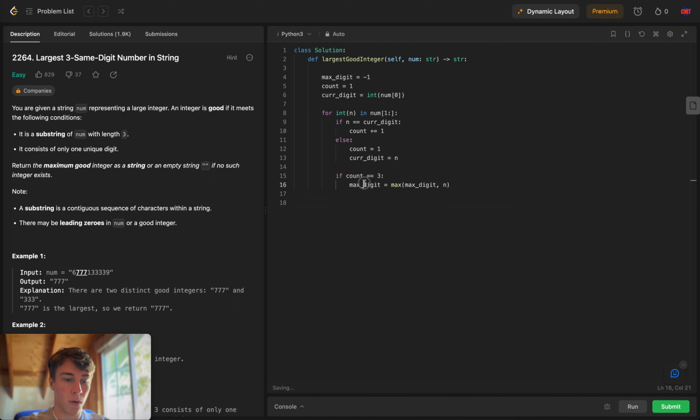I should now, by the end of the traversal of num, have the maximum digit that appears 3 times be here. Let's see if I can return that number 3 times, or if I have to simply return the empty string. If max digit is equal to -1, then return the empty string. Else, I'm going to say return my max digit 3 times. Let's see if this works.